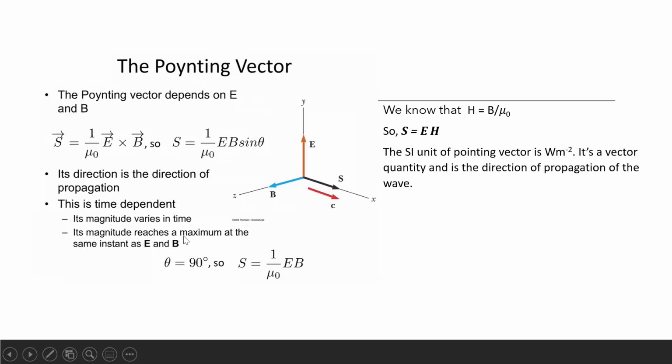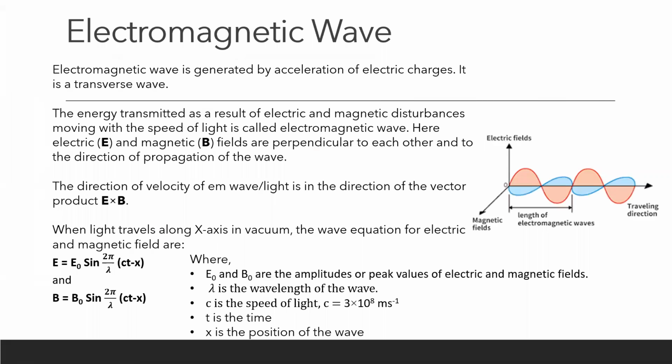And its magnitude reaches a maximum at the same instant as electric and magnetic field. We saw in the previous slide that the electric and magnetic field go to their peak value at the same time, and they come back to zero at the same time.